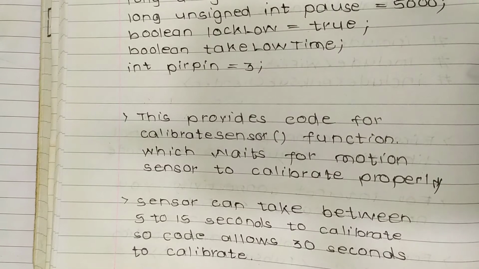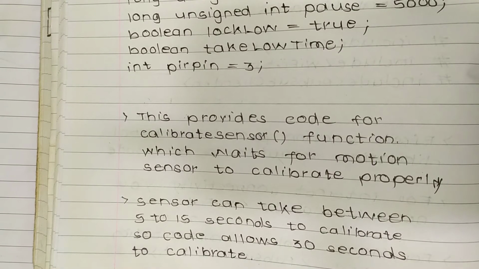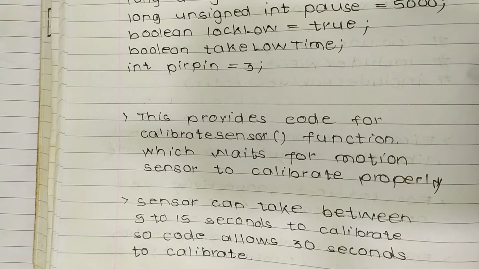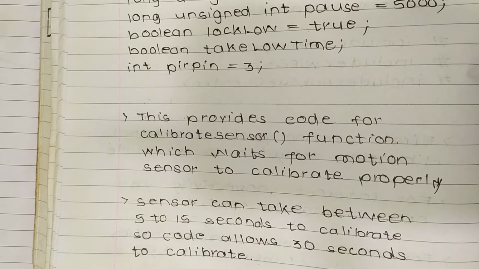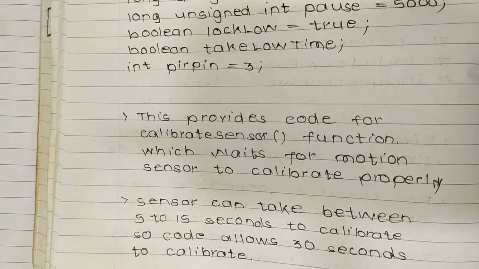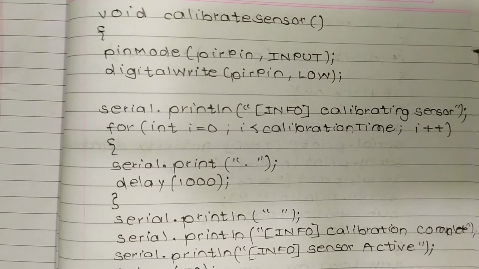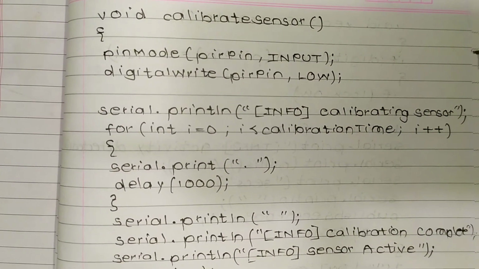So this is a code for the calibration sensor function, and it waits for the motion sensor to calibrate properly. The sensor can take between 5 to 15 seconds to calibrate, so 30 seconds are given for calibration here. This is the code for calibrate sensor.